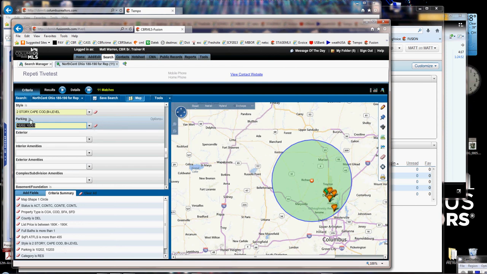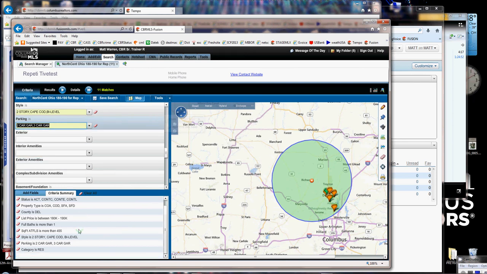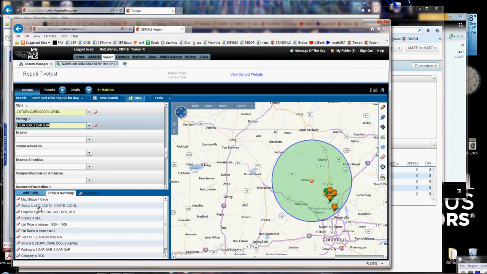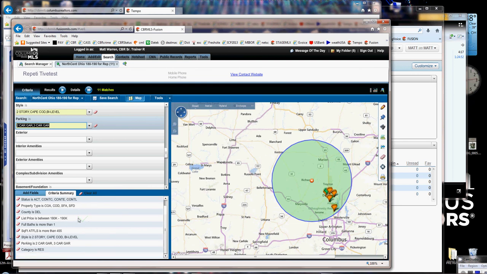If I go up to that field parking and I click options and I click description, now it's showing those long codes or long descriptions there as well. So in Fusion it's a little nicer because it's going to show you down here in the criteria summary, and you have lots of options. One thing you can do is simply print this page like I said.